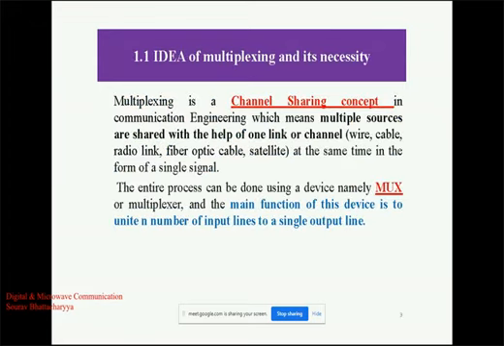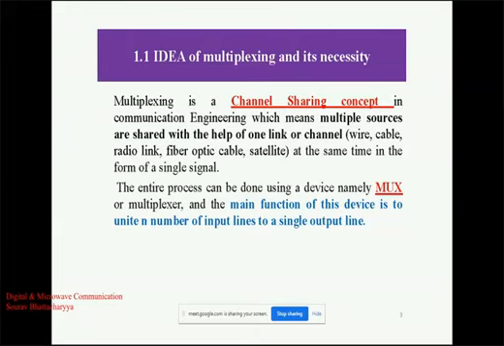As we have learned, multiplexing is a channel sharing concept. In communication engineering we have a frequency spectrum, and this total frequency spectrum is divided into some logical channels or frequency bands. Then these bands of frequencies are shared with the users. Examples: satellite communication, fiber optic cable, wires, cables. These are the physical parameters of the channels through which we share our information.